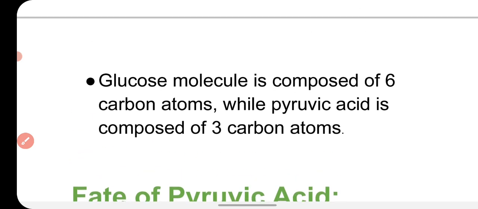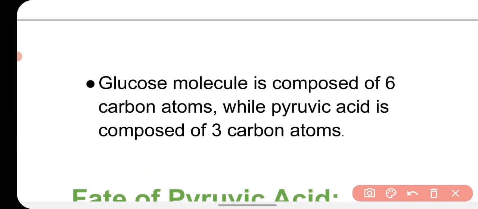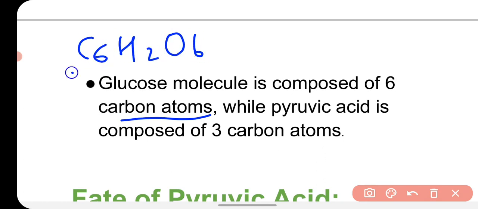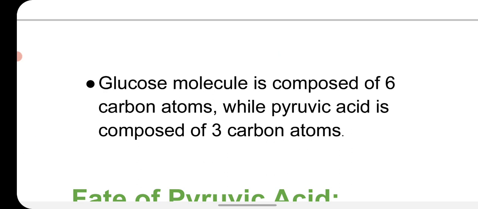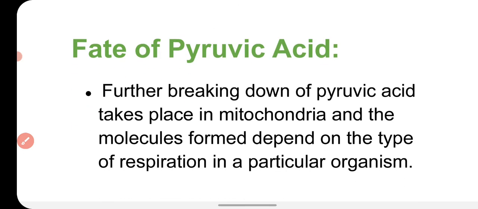Here the glucose molecule is a 6 carbon molecule. As you know, the glucose is C6H12O6. So glucose is a 6 carbon molecule, and pyruvic acid is a 3 carbon molecule. So one molecule of glucose converts into 2 pyruvic acid that has 3 carbons in it.